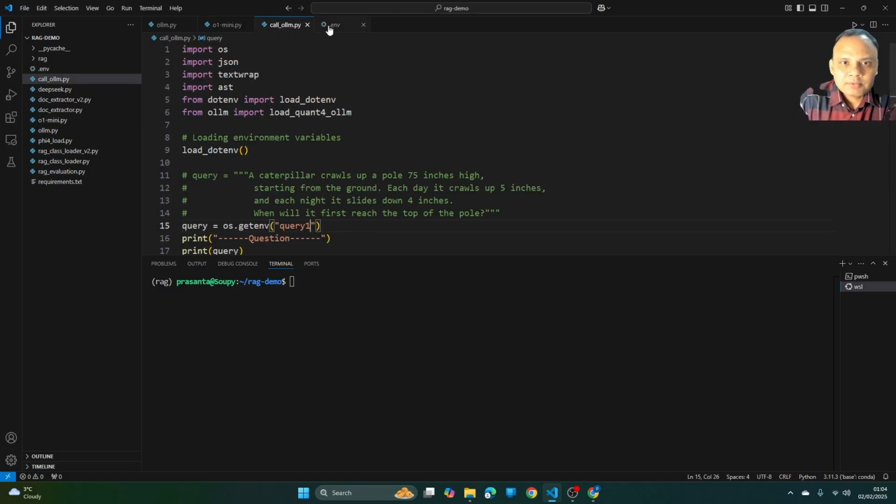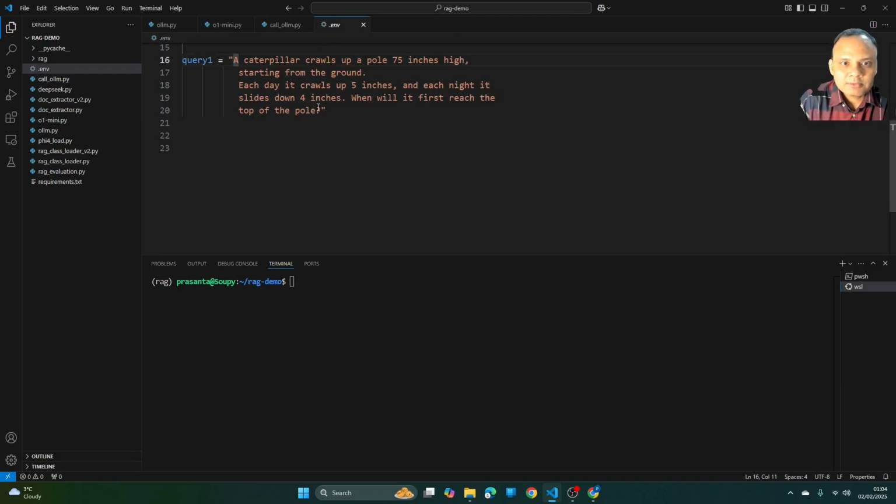And the first maths question which I'm going to test with is: a caterpillar crawls up a pole 75 inches high starting from the ground. Each day it crawls up 5 inches and each night it slides down 4 inches. When will it first reach the top of the pole? So let's start with the O1 mini model and check how it performs.